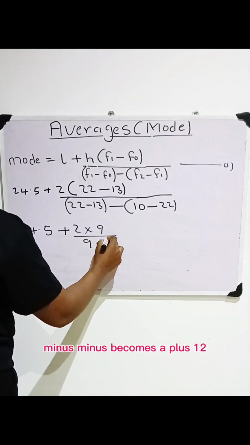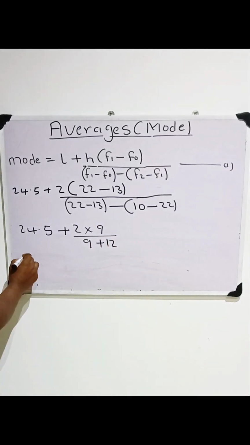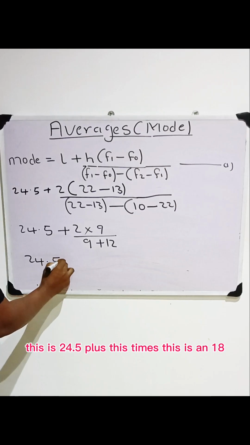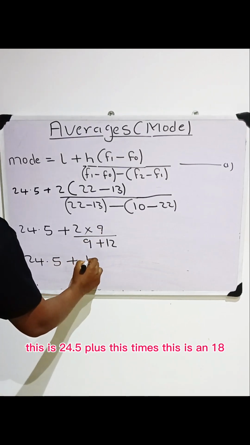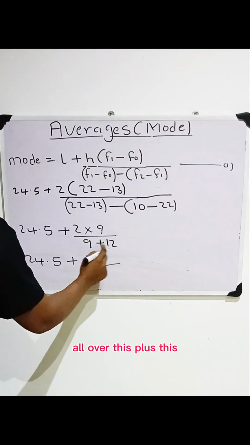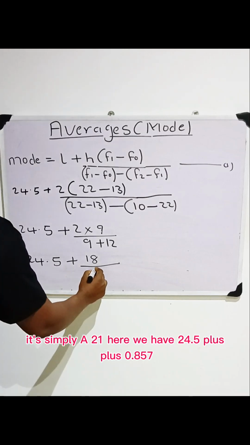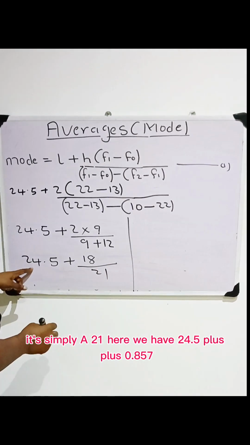Minus becomes a plus 12. So this is 24.5 plus 2 times 9, which is 18, all over 9 plus 12, which is simply 21.